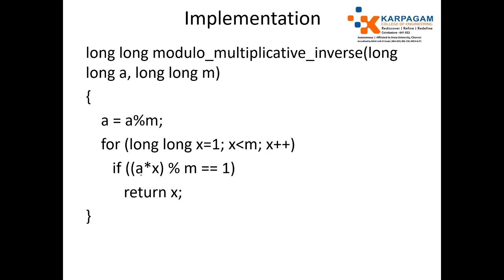I just identify the x such that a into x modulo m equal to 1. That is, GCD of a comma m equal to 1, that is co-prime. So by using this formula, I can extract x. It identifies the particular number and returns immediately. Okay, there are many improved versions of writing this problem, but for simplicity, I have used this one.